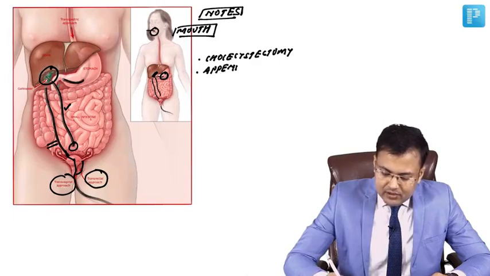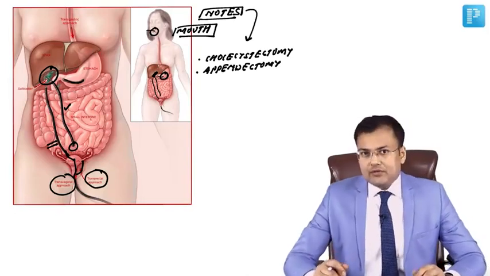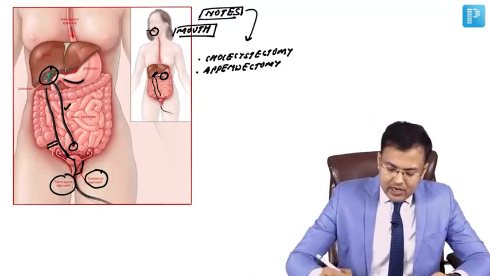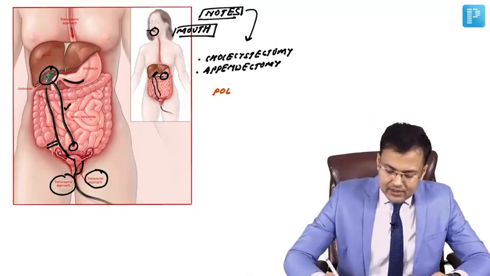Cholecystectomy and appendectomy. Okay, by this NOTES. There is one modification of NOTES known as POEM. And what's the full form of POEM? This is per oral endoscopic myotomy.